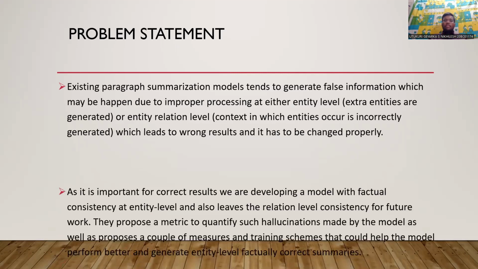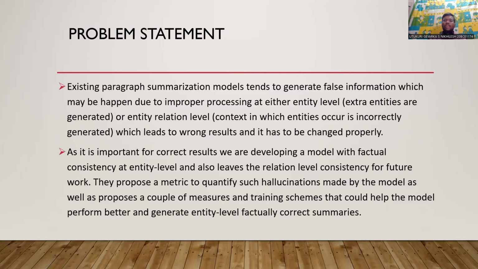So our aim is to create correct results where we are developing a model with factual consistency at entity level, and we are leaving the relation level part for future projects and future developments. And this also helps to develop a better and the most accurate paragraph summarization model.